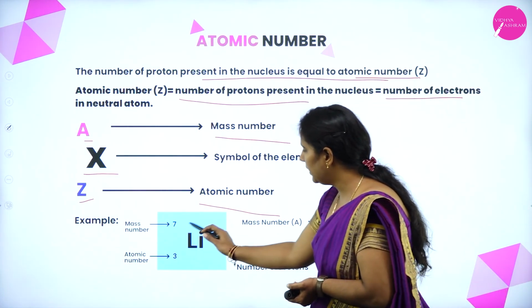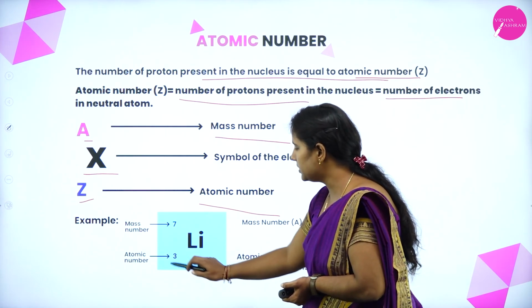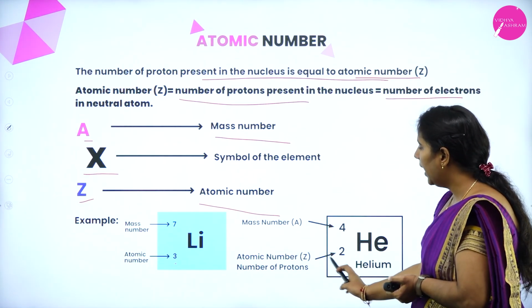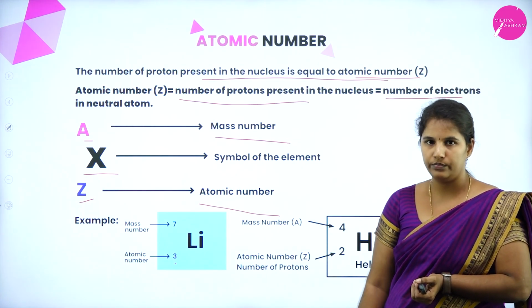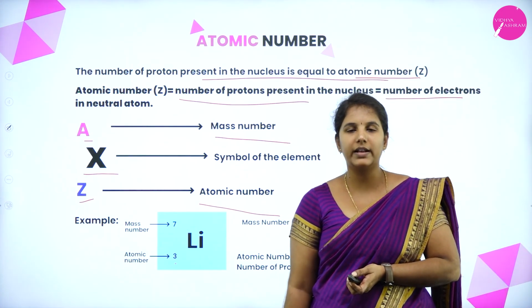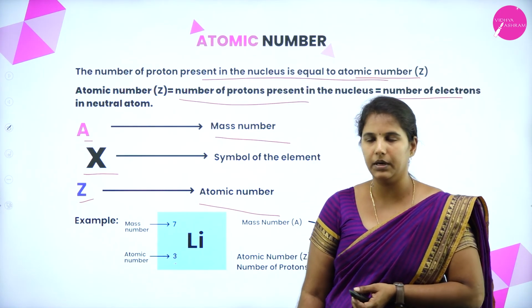For example, in lithium, the atomic number is 3, whereas for helium, the atomic number is 2. Like this, we will express or identify the atomic number.